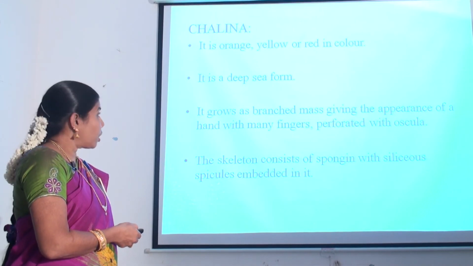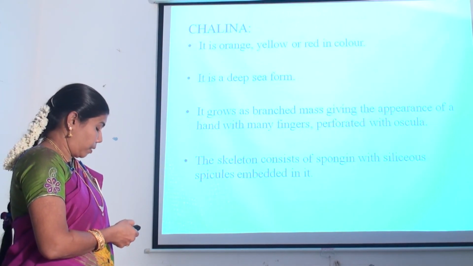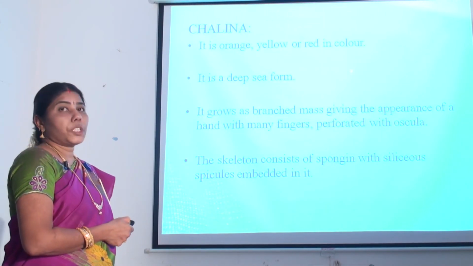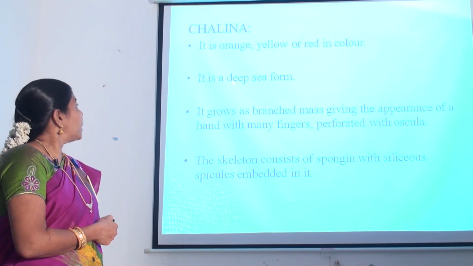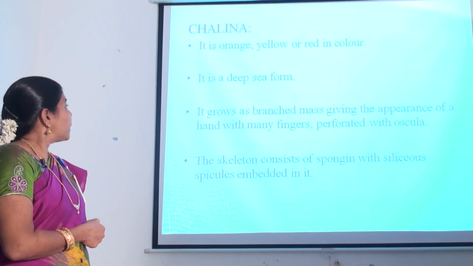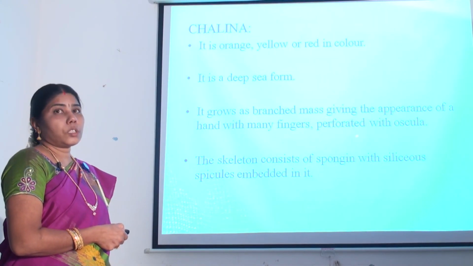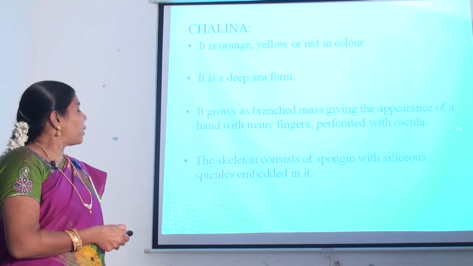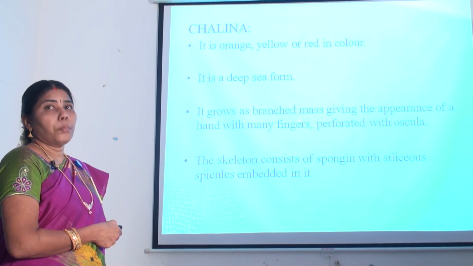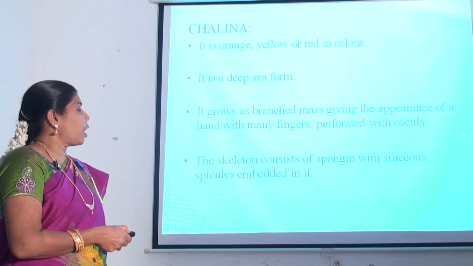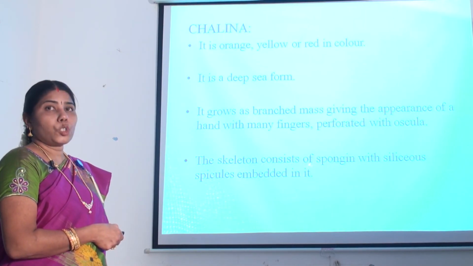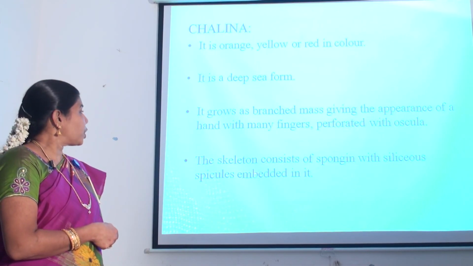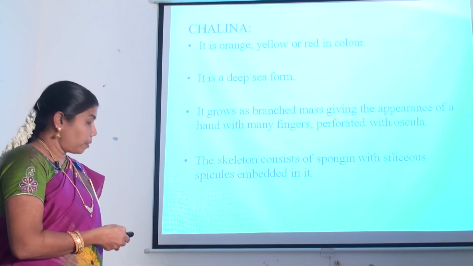Chalina, it is otherwise called as dead man's finger. It is orange, yellow or red in color. It is a deep sea form. It grows as a branched mass, giving the appearance of a hand with many fingers perforated with oscula. The skeleton consists of spongin with siliceous spicules embedded in it.